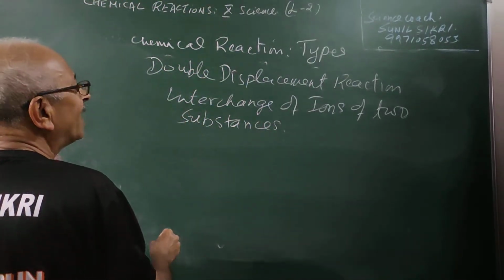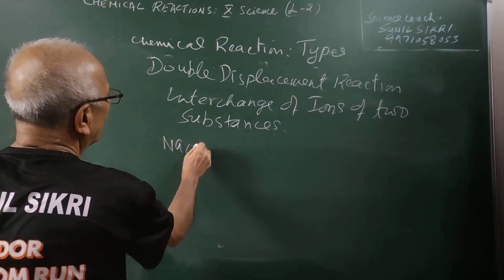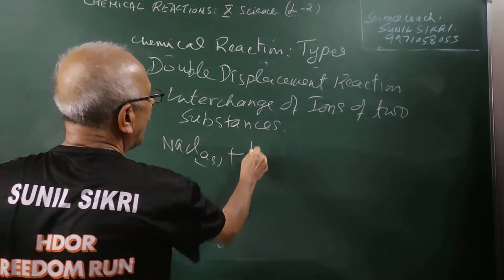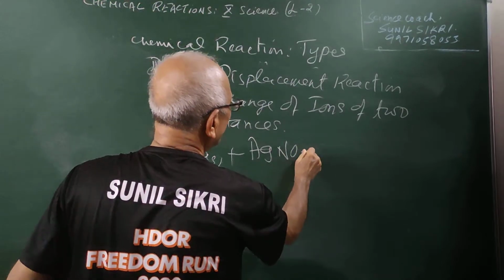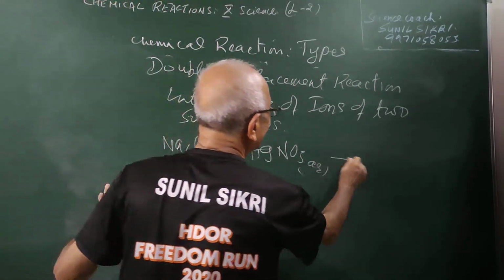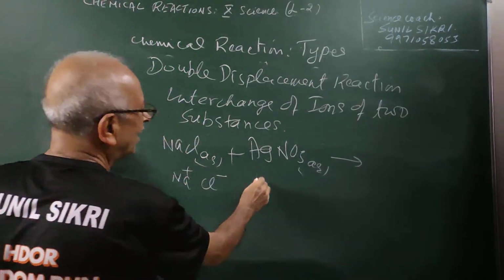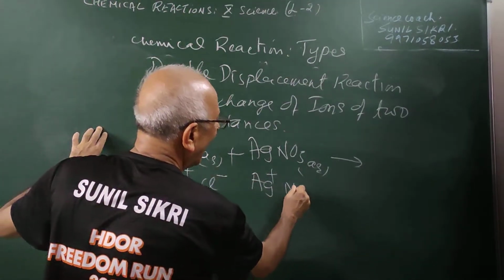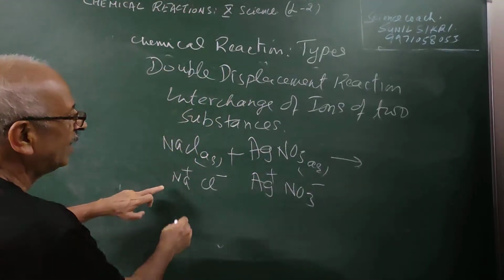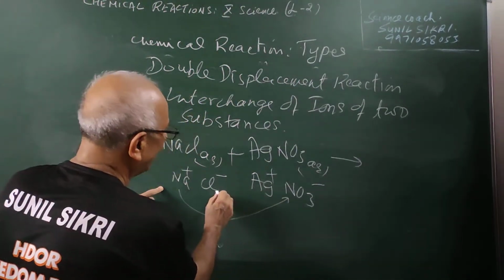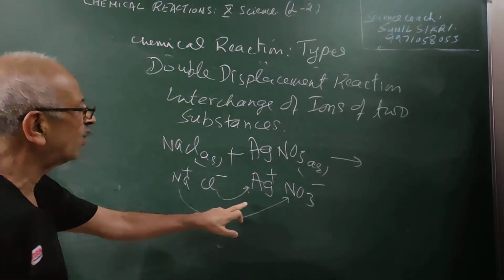For example, if I consider sodium chloride aqueous solution, student, add silver nitrate, what happens is that here you have sodium ions, chloride ions, here you have silver ions and nitrate ions, student. Sodium goes with nitrate and chloride goes with silver.